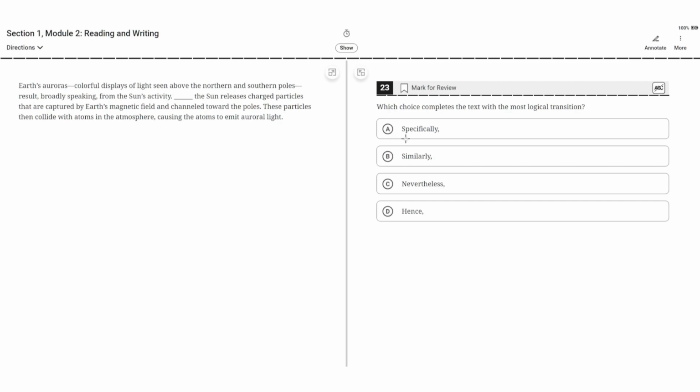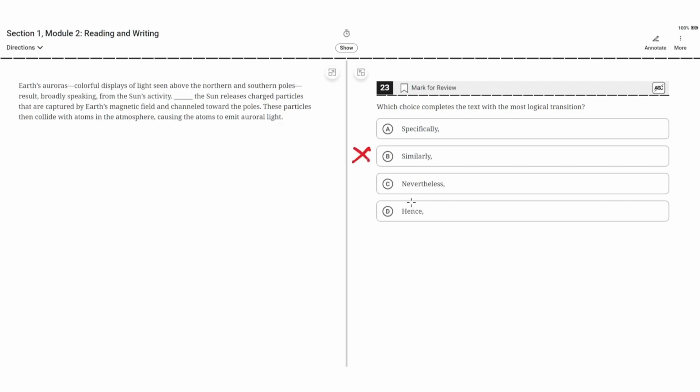A. Specifically. This seems to be correct because the first sentence discusses general information about Earth's auroras, while the second sentence goes into specifics about the sun's activity and how it causes Earth's auroras. So A seems to be the correct answer. B. Similarly. This is incorrect because this implies that the second sentence will discuss information that is similar to the broad information about Earth's auroras in the first sentence, but this is not the case, because the second sentence goes into specifics about Earth's auroras discussed in the first sentence.